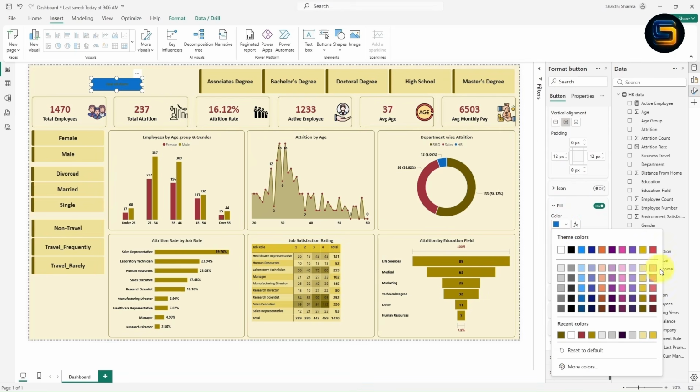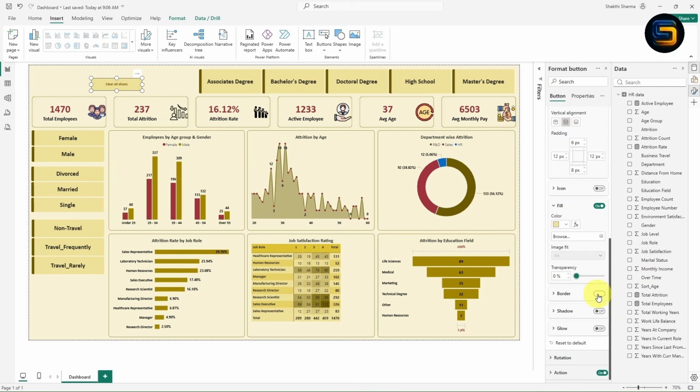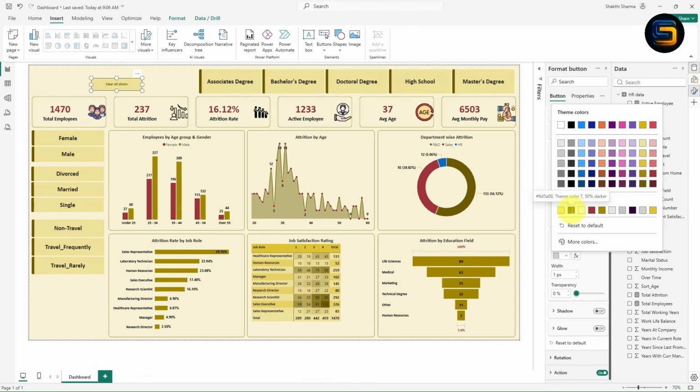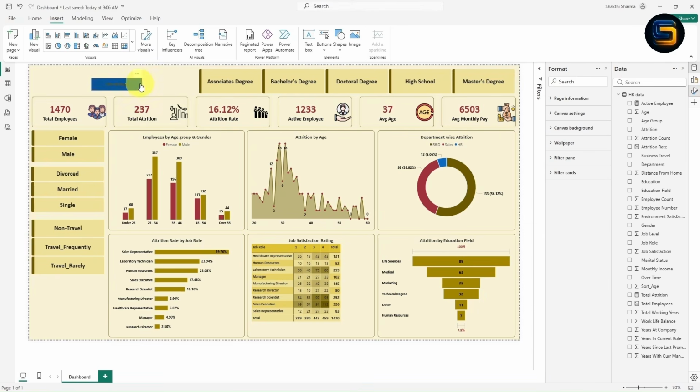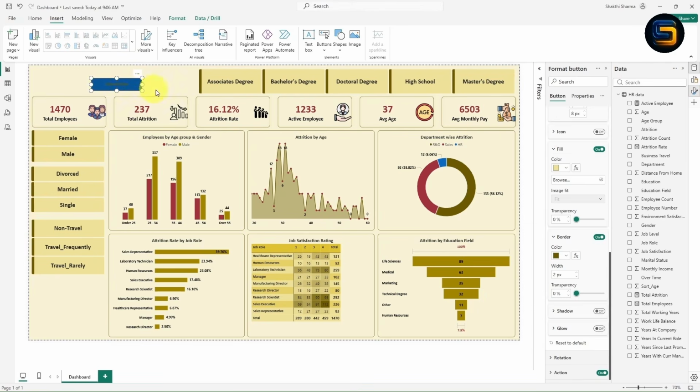Now instead of white, I will fill this color. Now I will give the border, expand from here, select the color. I will select this color. Now look here guys, I will increase the width. Yes. Now it is looking perfect, right? If you bring the cursor on this button, it is showing violet color, right? But here we can see the red color.